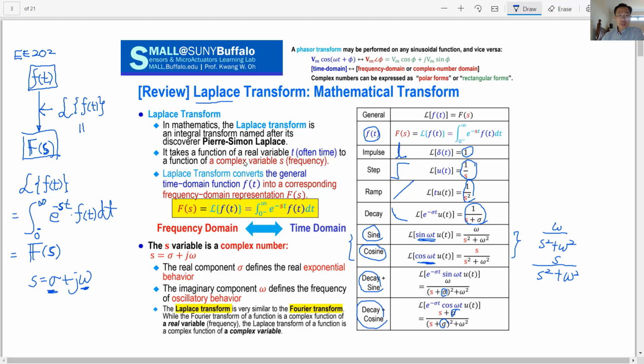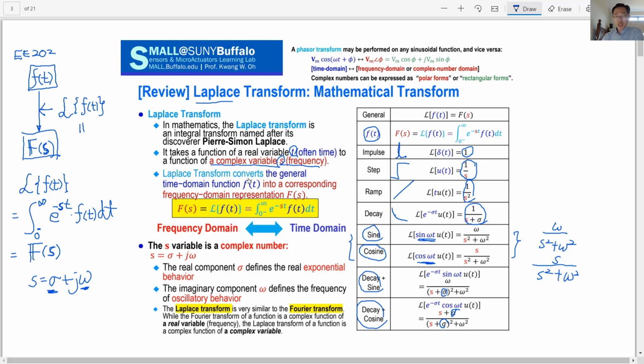The Laplace transform is used to transform a complex time-dependent function into a function of the complex variable s.